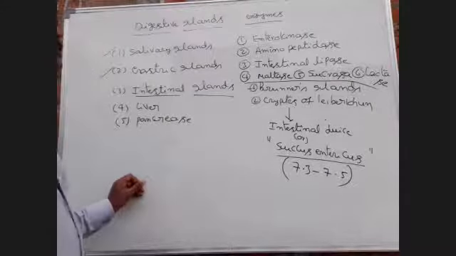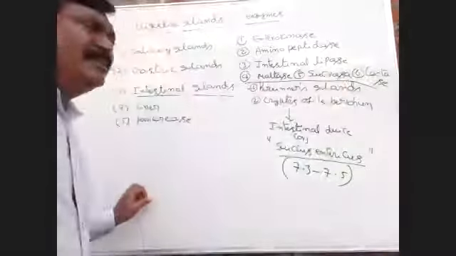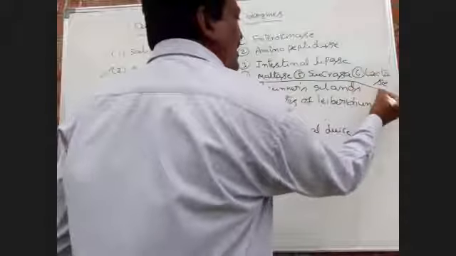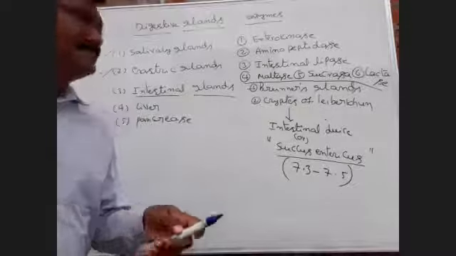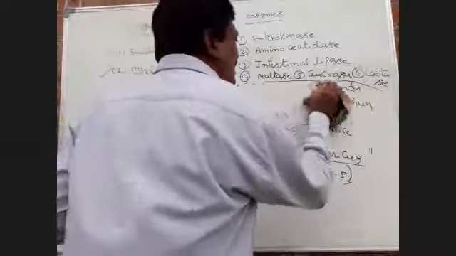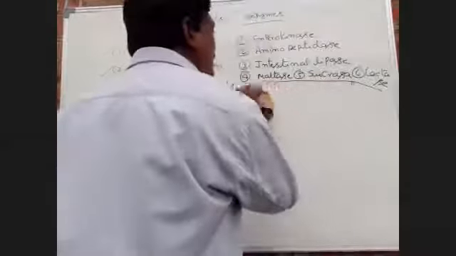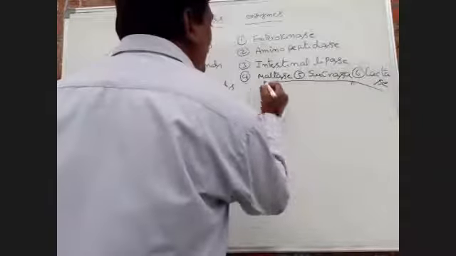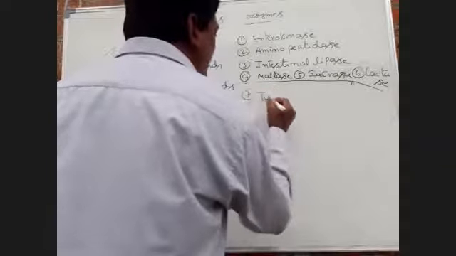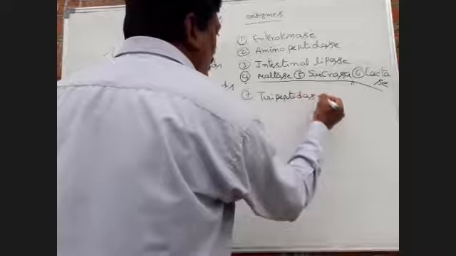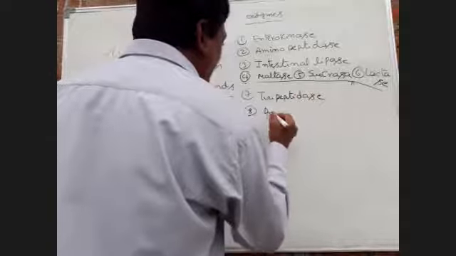Next, seventh one, tripeptidase. Dipeptidase.